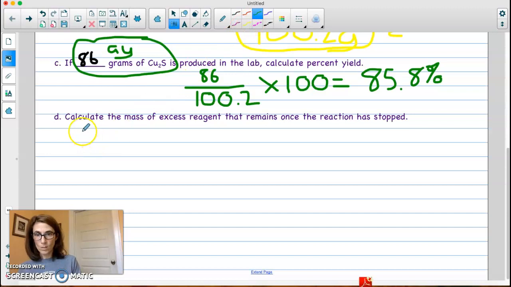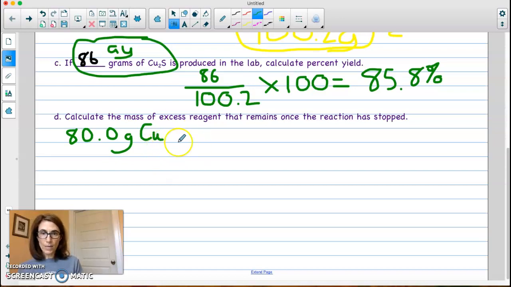So we've got 80 grams of copper, and we're going to calculate grams of sulfur, because sulfur is our excess reagent. We're going to do our three-step conversion, converting grams of limiting reagent to grams of excess reagent. That'll tell us how much sulfur actually reacted. We start with our molar mass of copper, which is 63.6 grams.